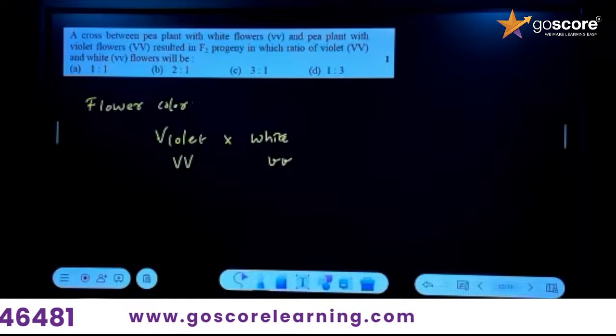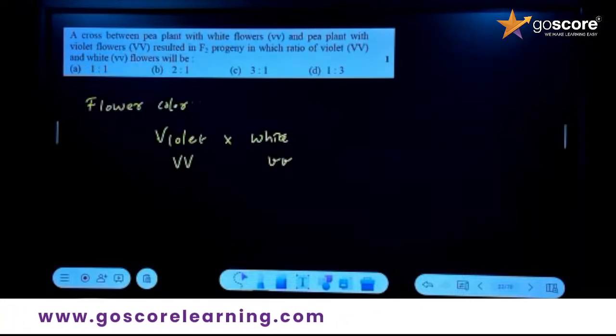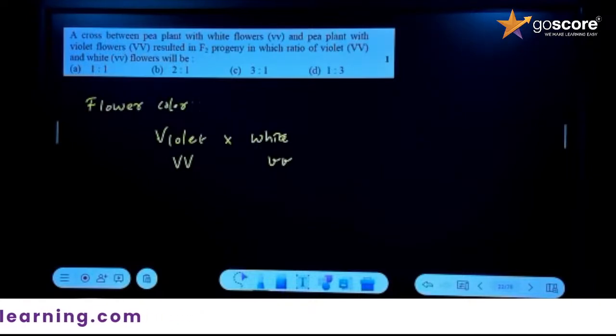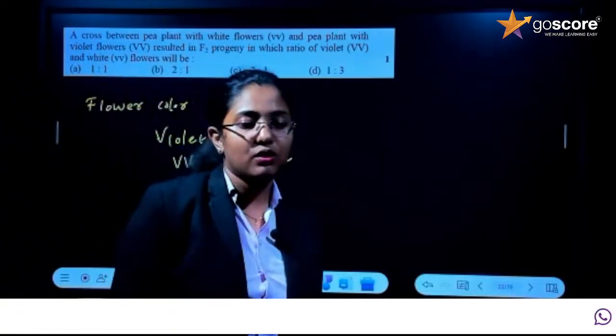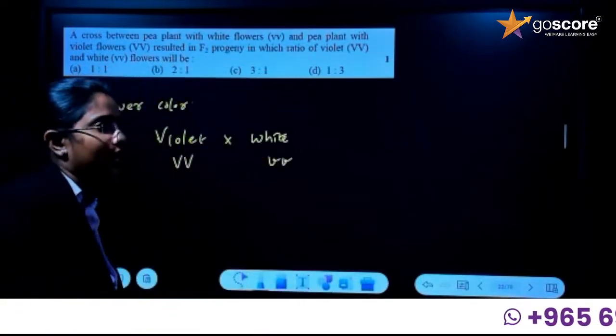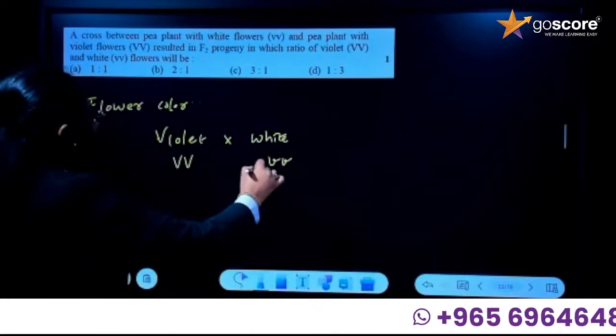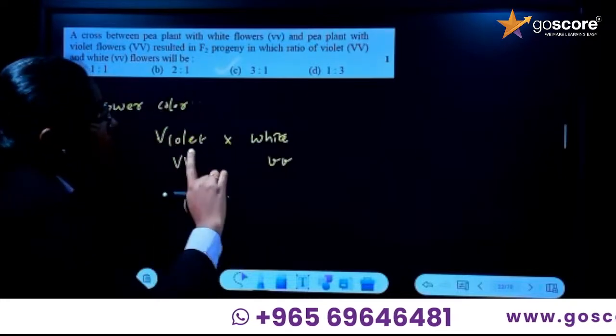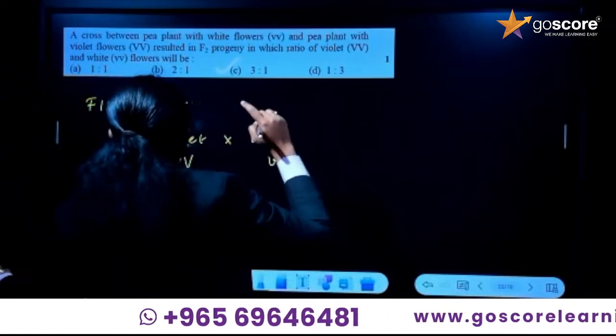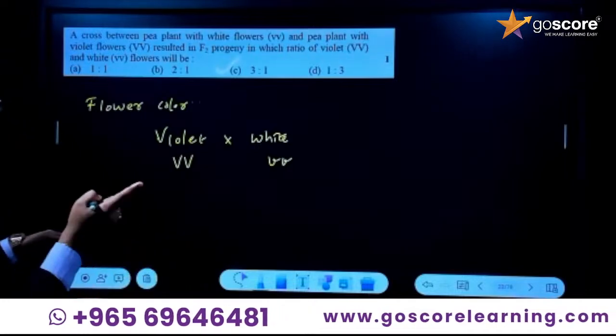The result in a progeny in which the ratio of violet and white flowers will be. So the ratio of violet to white flowers is being asked. That means it is a phenotypic ratio. Just now we have studied the phenotypic ratio of a monohybrid cross, right? It is purely 3:1. If it was asked about the opposite condition, you would have to write it in opposite, that is 1:3.